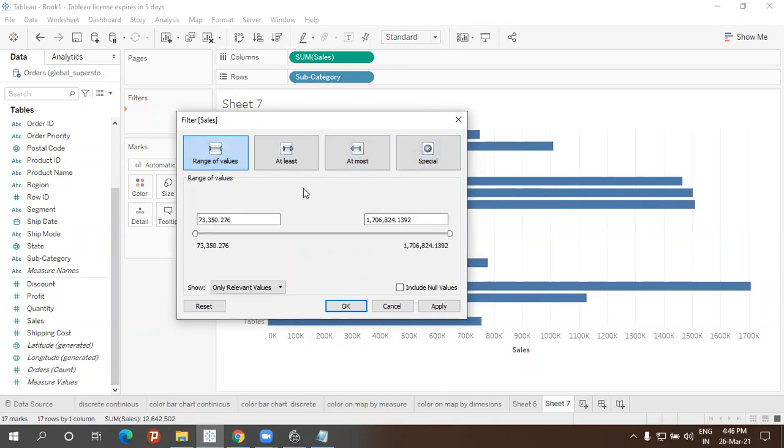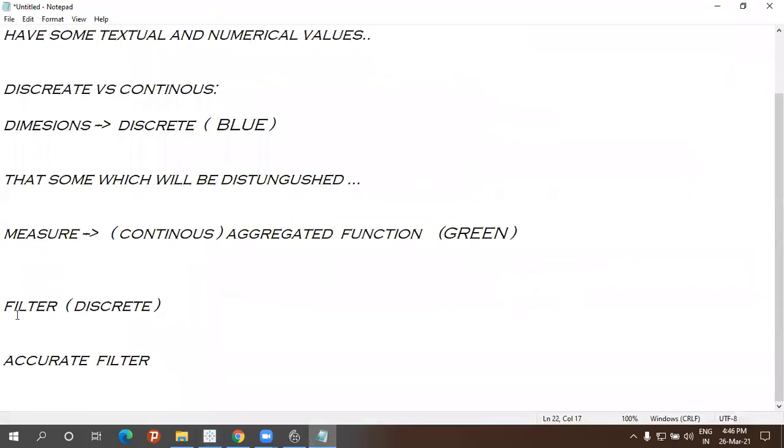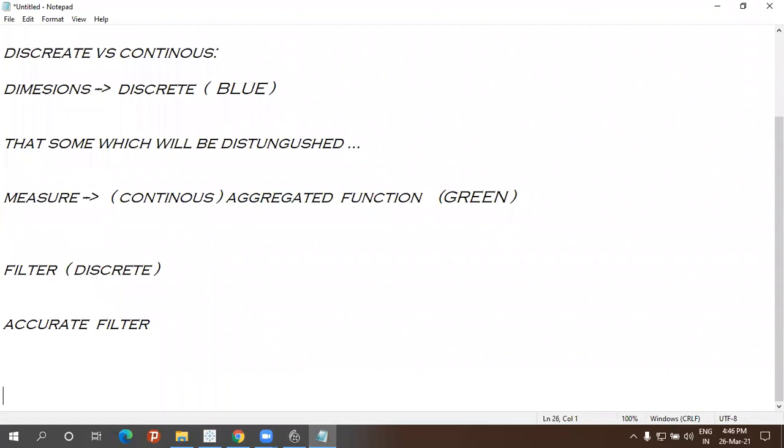Okay. So where measure is continuous, these are called aggregated functions, where different ranges of values are available. The same thing: the filter based on discrete is called accurate. Okay. The same thing, filter based on measure or continuous.